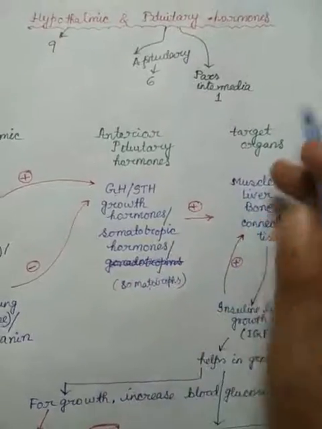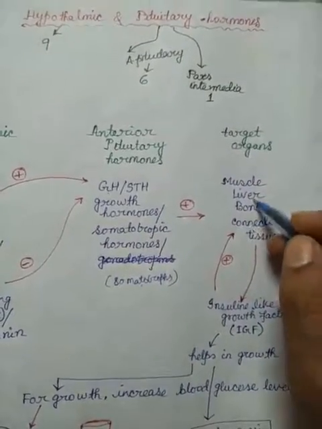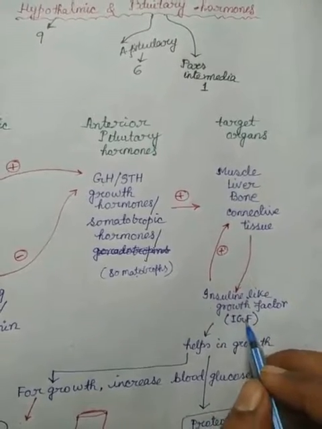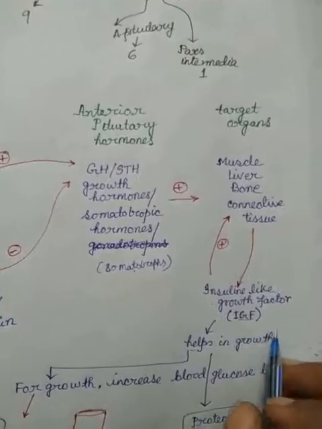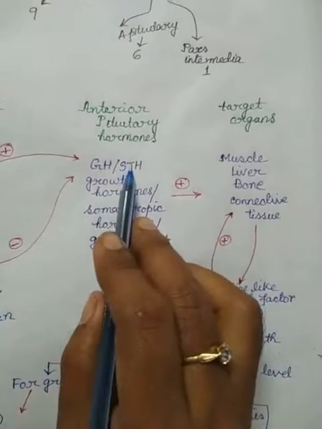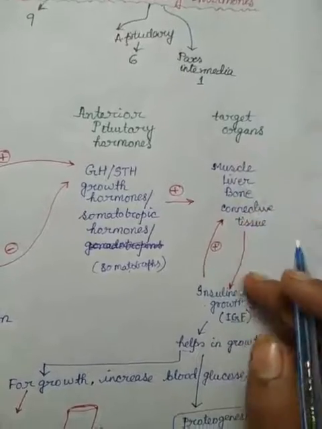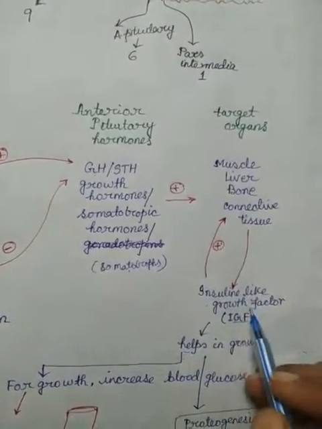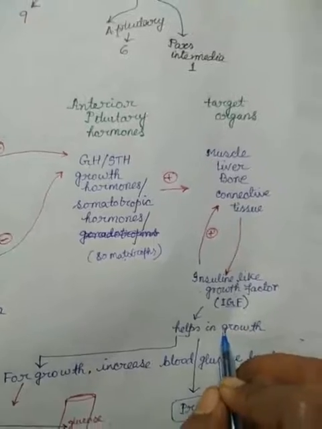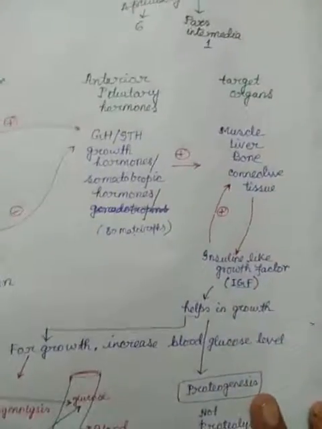When growth hormone acts on these cells, as a response they secrete another hormone called insulin-like growth factor, or IGF, which helps in the physiological growth of our body.